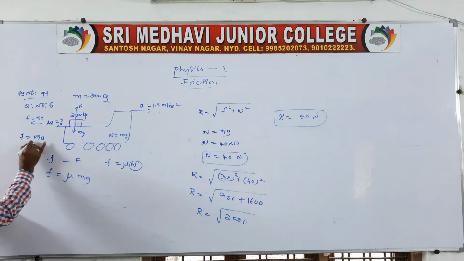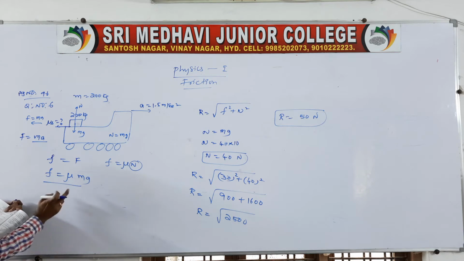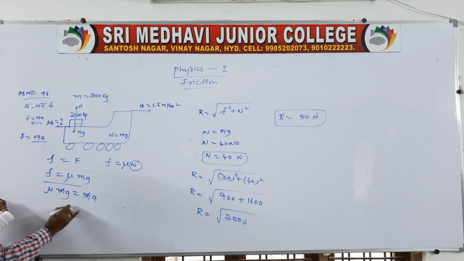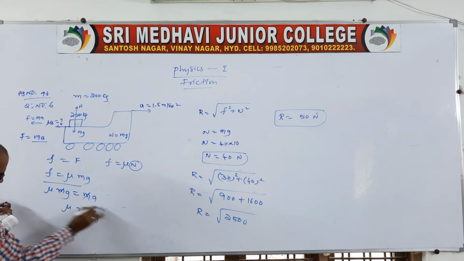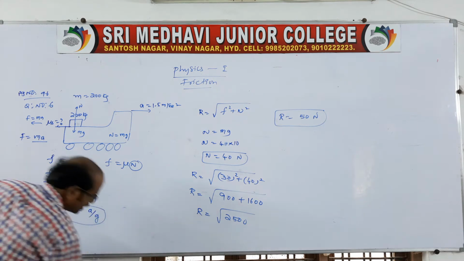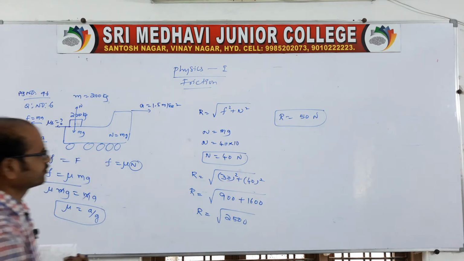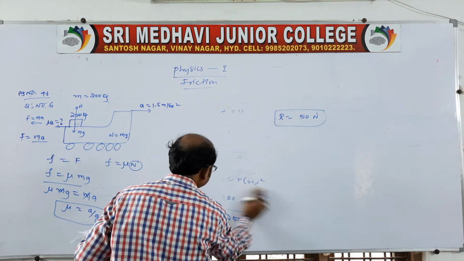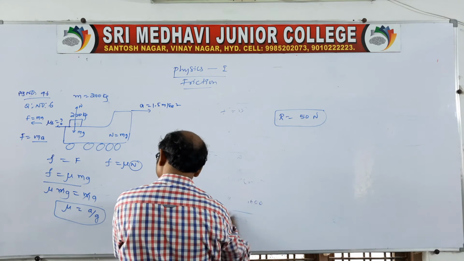F is nothing but ma, and small f, the frictional force, is nothing but mu mg. So mu mg is equal to ma. Cancelling, mu is equal to a by g. When the truck is moving in the forward direction, there must be a friction of a by g. Of course, the truck is accelerating with an acceleration of 1.5, and the g value you take as 10 or 9.8, your wish.